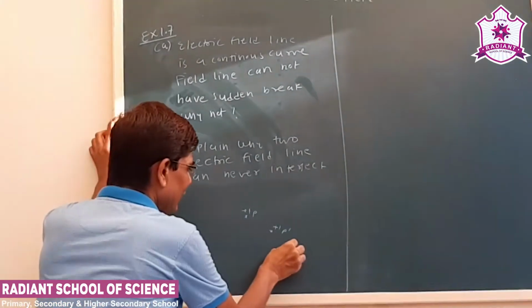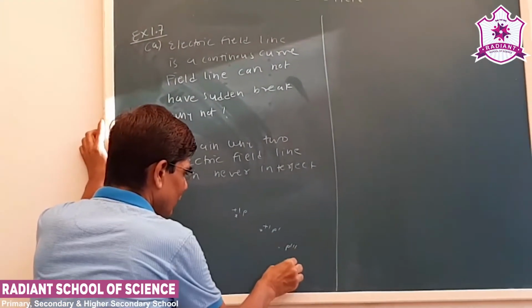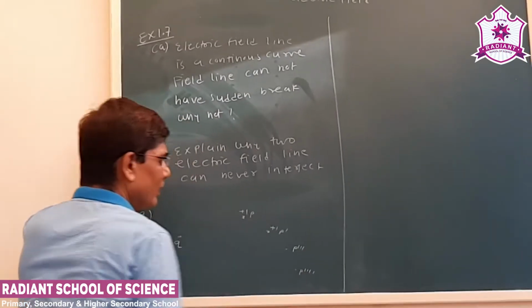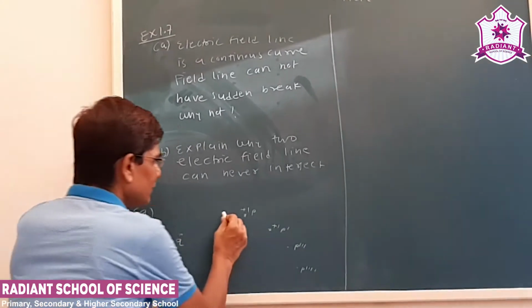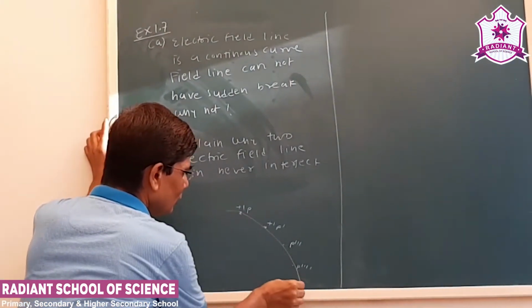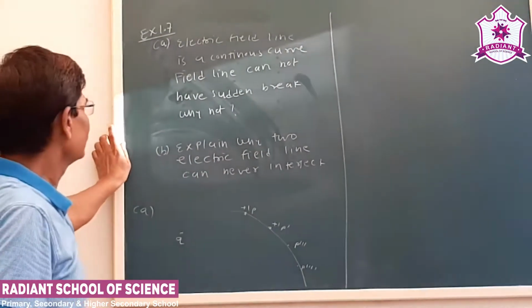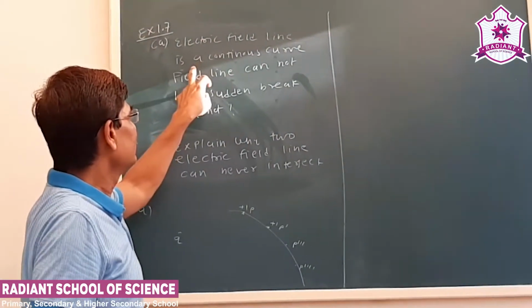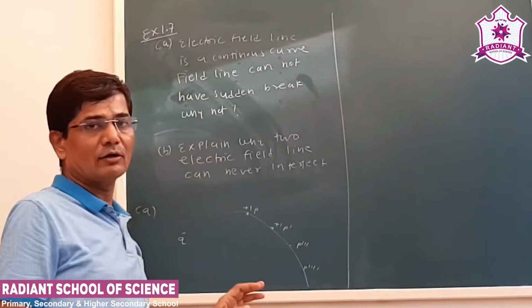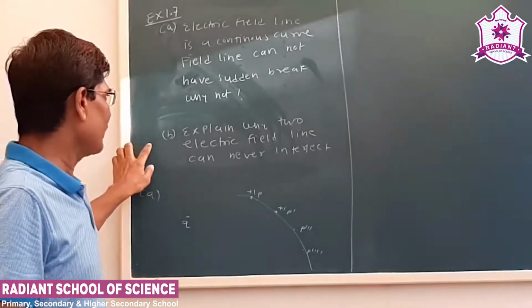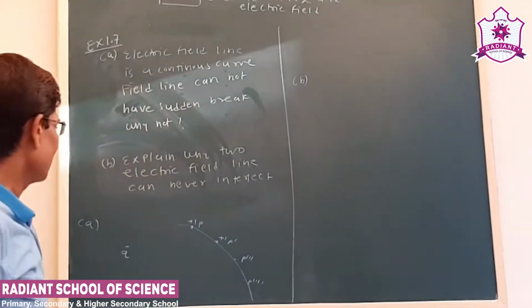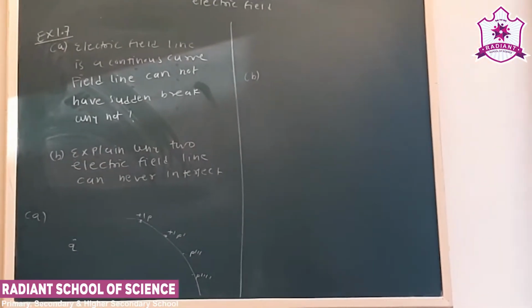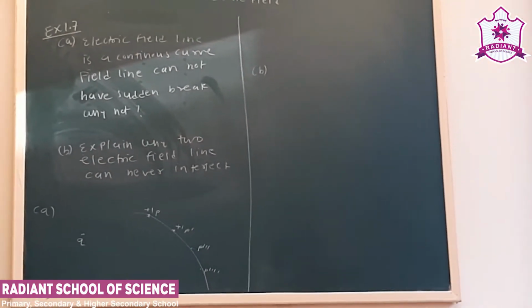See, we can have as many number of points in the space to find out the electric field. Now, if we join this, we will have a continuous curve. That is why electric field line is a continuous curve and it cannot have a break. Now see the answer of the second part, the question says why two electric field lines can never